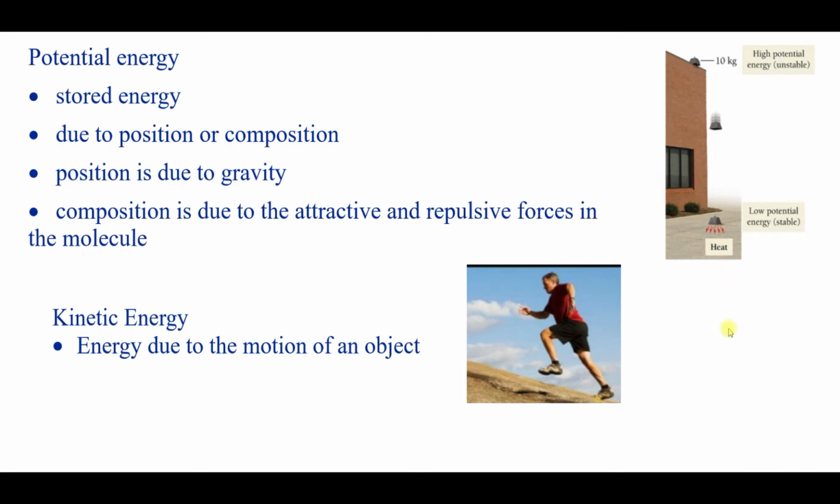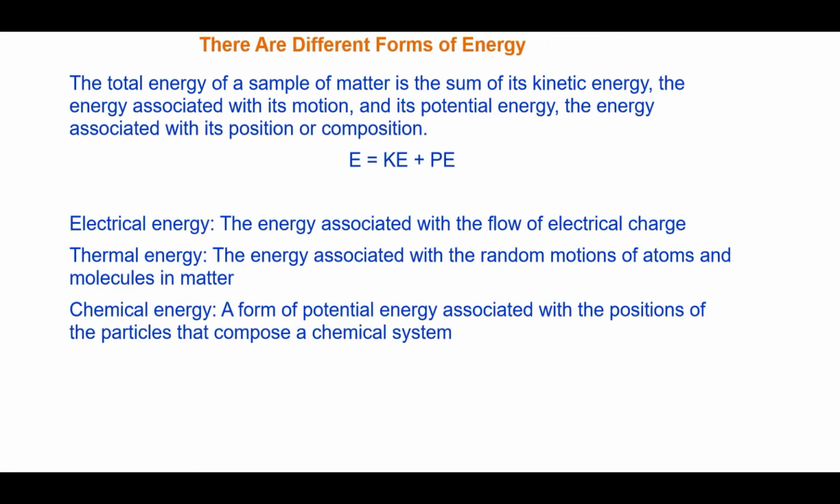What we commonly look at in chemistry is actually potential energy due to its composition, and that's the attractive and repulsive forces within the molecule. Another type of energy is kinetic, and kinetic means motion, so it's energy due to the motion of the object, and we look at that in chemistry as well. If I sum the kinetic energy and the potential energy together, I have the total energy in a sample.